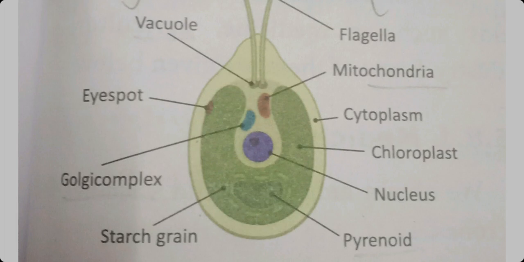It also stores food. Golgi complex is present inside the cavity. Eye spot is red in color. This eye spot is helpful for the Chlamydomonas to travel in the dark places. So that's why eye spot is present. Vacuole is present. Vacuole means it's a space filled with liquid.